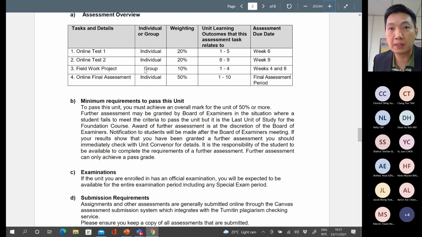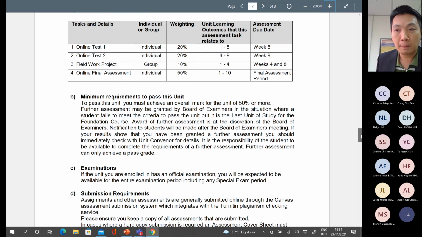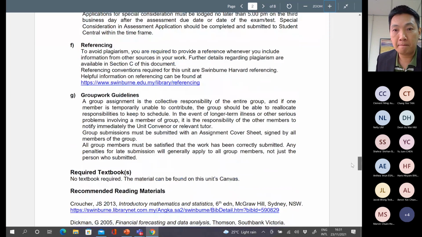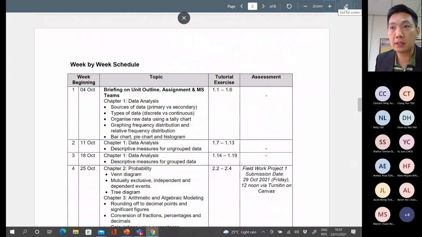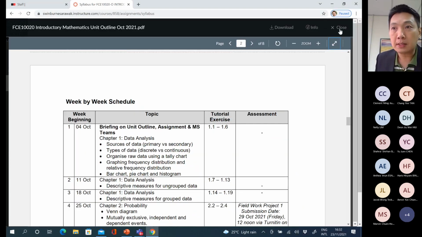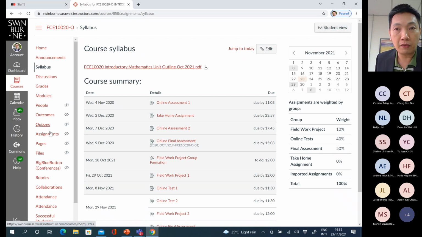We have only 4 assessments: test 1, test 2, fieldwork project, and the online final assessment. There is no take-home exam. So how is the format of the online test 2? You can refer to practice exercise 2. For those who haven't tried, you can choose online test 2. You can go to modules.